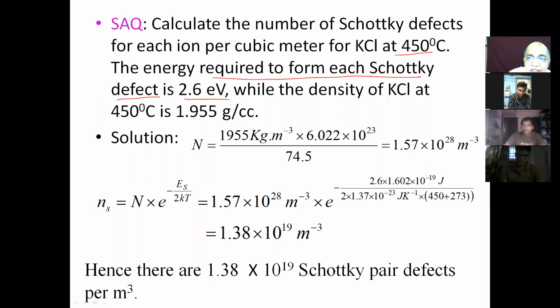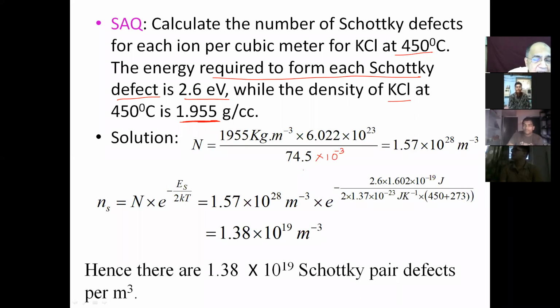While the density of KCl crystal is this much, I told you just before that density is converted to kg per meter cube. I adopted the SI technique. So this is the density in SI into Avogadro's number divided by the molecular mass. I have done it wrong, because this has to be in kg, because this is kg per meter cube. I missed out here. This should be 10 to the power -3, because this is in gram.